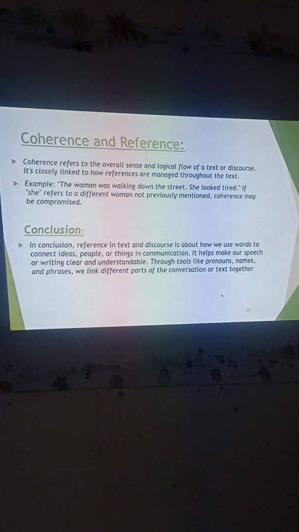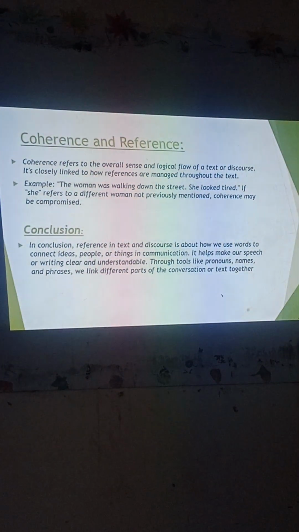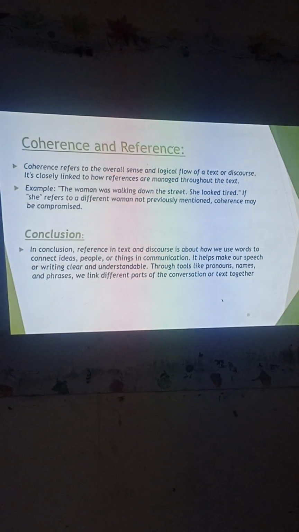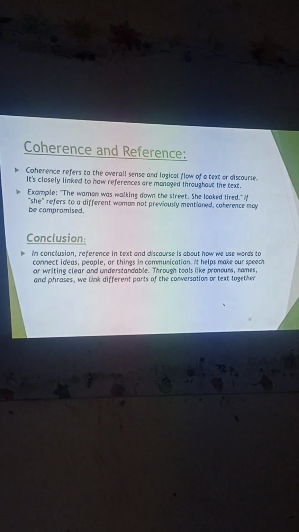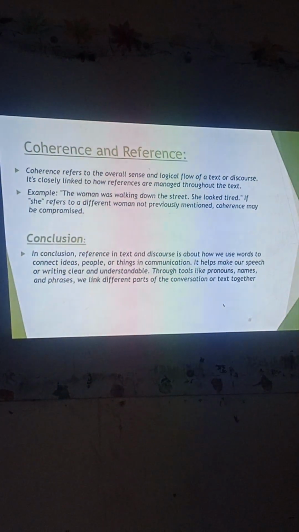If there's some sort of confusion, you need to remind yourself that co-text factors are there, supposed to clarify the context. Okay, move on.